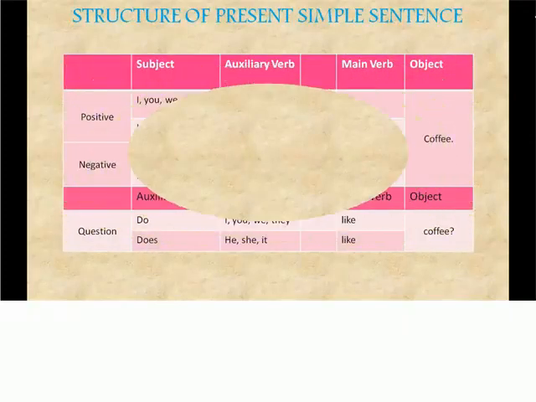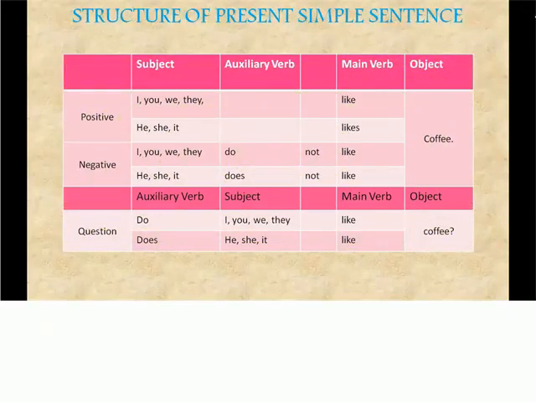How can you construct a simple present sentence? For a positive sentence, what are subjects? Subject means the main topic of a sentence. These are pronouns, we learnt it in the previous class, right? Pronouns I, you, we, they.